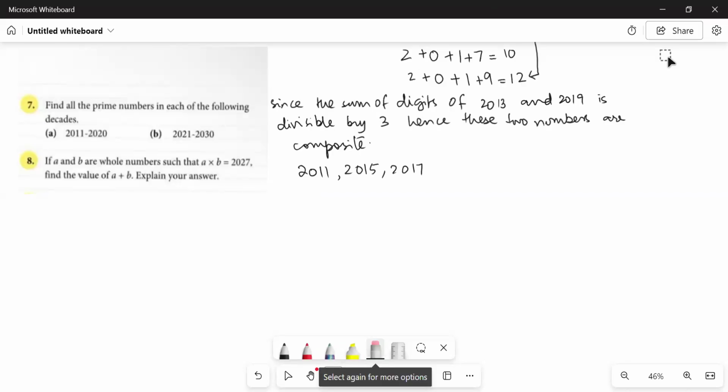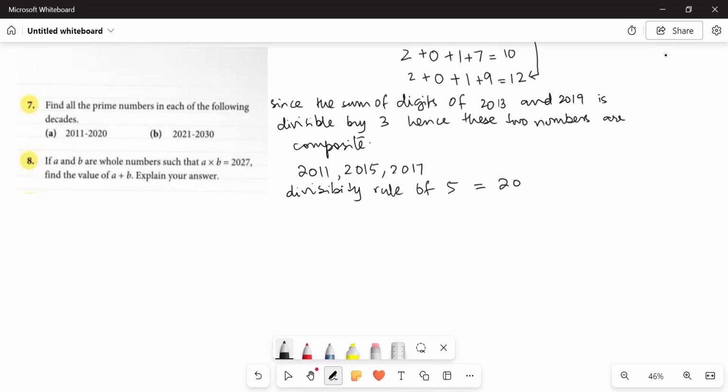So for the remaining 3 numbers, we are going to check with the next prime number, that is 5. So the divisibility rule of 5 says that if the last digit of any number is 0 or 5, then the number is divisible by 5. Okay. And since 2015 has the last digit as 5, it is divisible by 5.